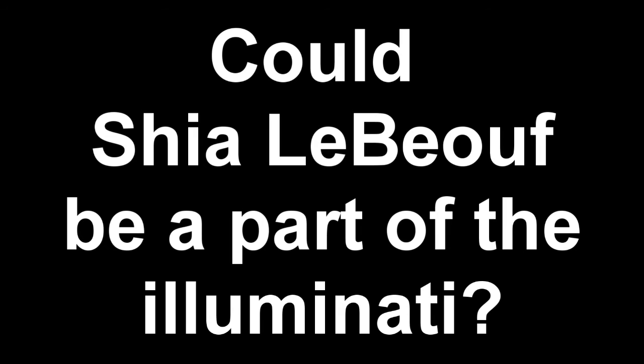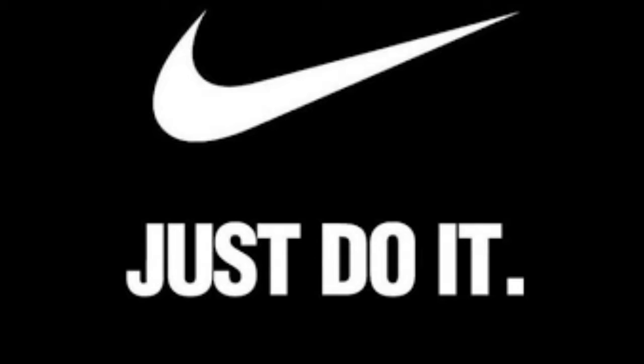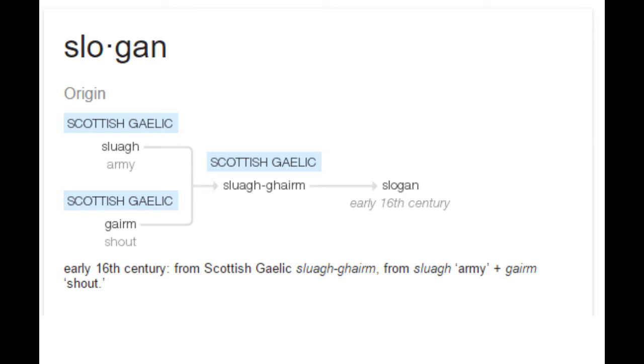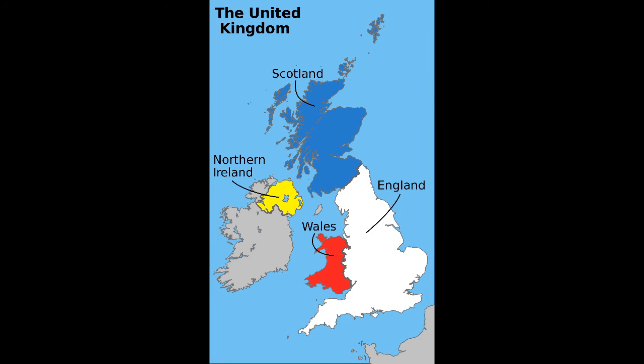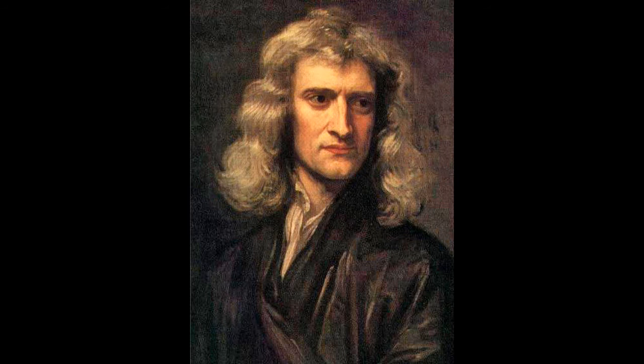That's right, Shia LaBeouf. Could Shia LaBeouf be a part of the Illuminati? Let's find out. Shia LaBeouf wants you to. Just do it! Just do it is Nike's slogan. The word slogan comes from the Scottish Gaelic words slua and gare. Scotland. Scotland is part of England. And who was born in England? That's right, Isaac Newton, the guy who basically made everything in this class.